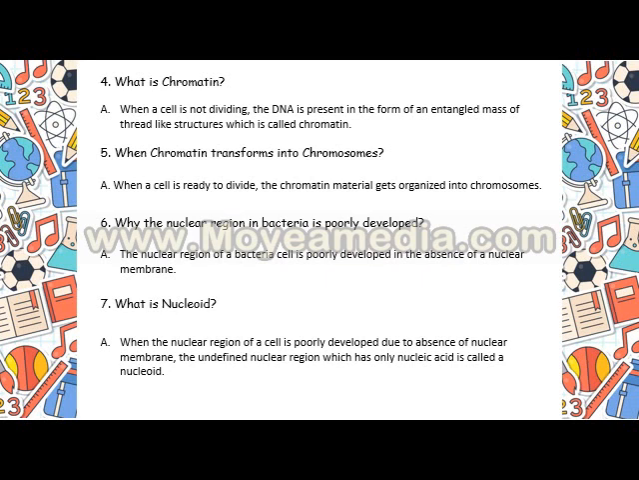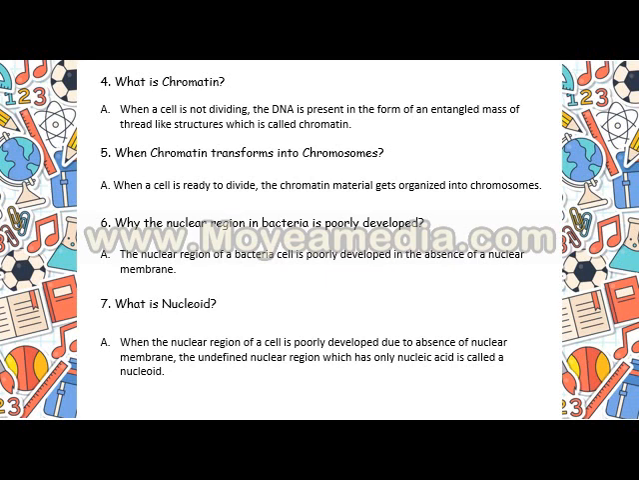Now, why is the nuclear region in bacteria poorly developed? The nuclear region of a bacteria is poorly developed due to the absence of a nuclear membrane. You see, bacteria is a prokaryotic type of cell. We will come across these prokaryotic and eukaryotic cells. So it's a primitive type of cell where the nuclear membrane is absent. In that case, the nuclear region of bacteria is very poorly developed.